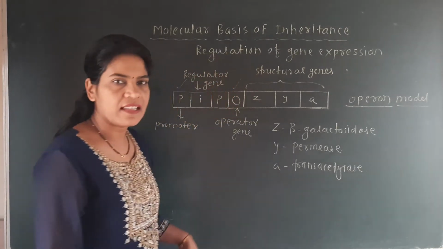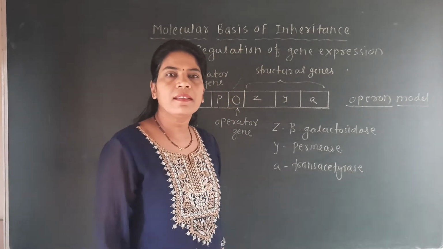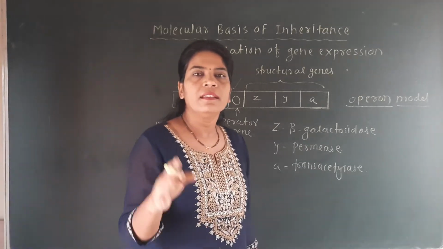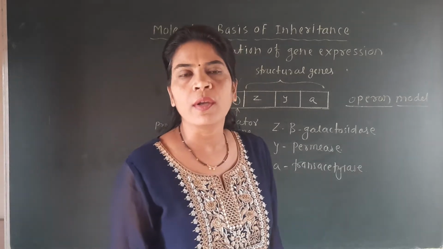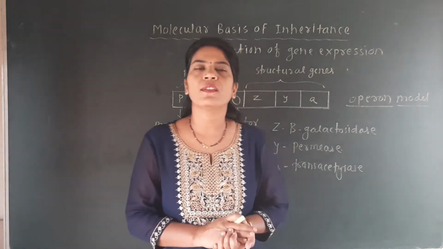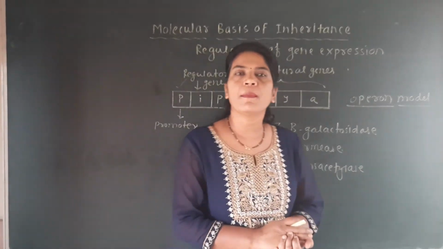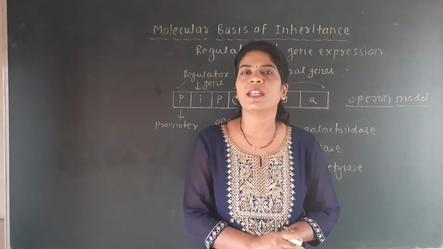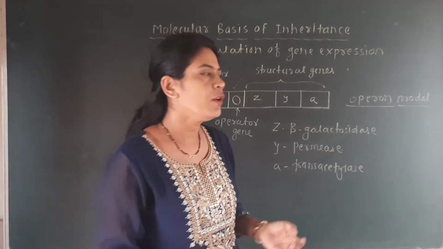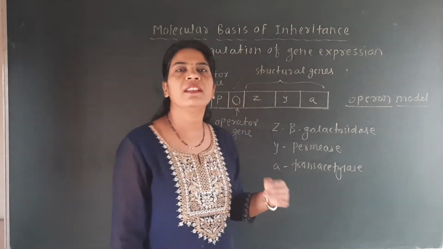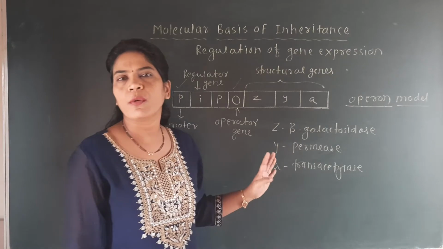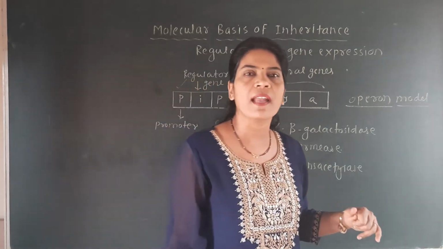So these three enzymes are synthesized by the structural genes, and the enzymes are nothing but proteins, because in the previous lecture we saw that the main function of a gene is the formation of a protein, the formation of a polypeptide chain. The chemical nature of enzymes is protein.